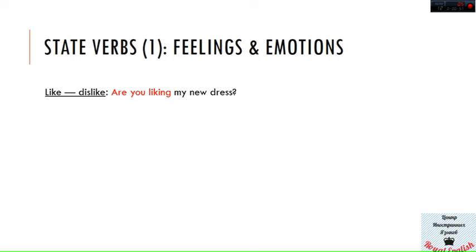Your friend is asking you, "Are you liking my new dress?" The situation is happening at the moment of speaking, because you see her and you are talking to her and she is asking you the question. So, it is obvious that you have to use present continuous. It would be obvious if like was not a state verb. The correct variant here will be, "Do you like my new dress?" The opposite of like, dislike, is also a state verb and cannot be used in any continuous form.